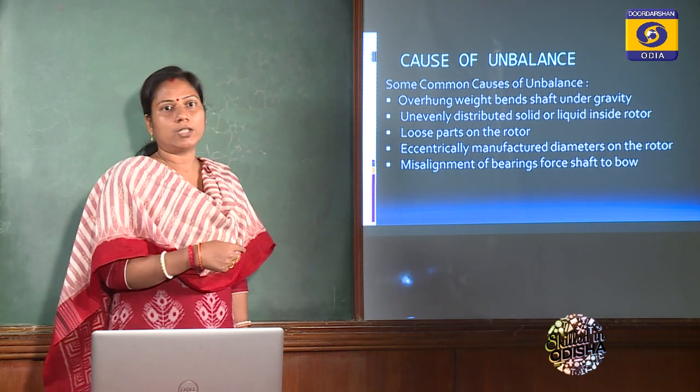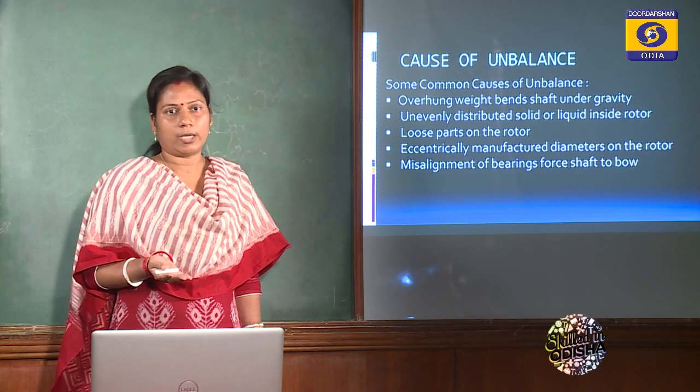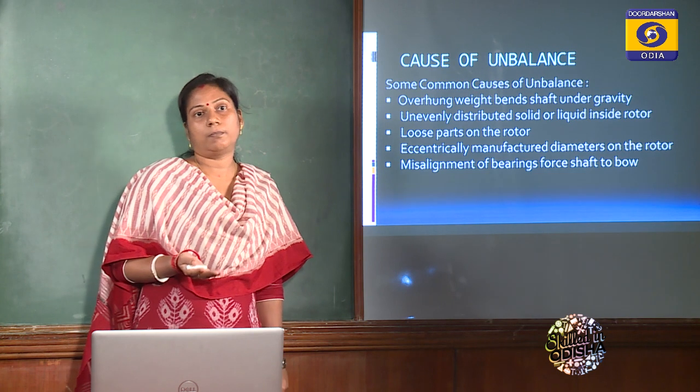Before going to the common causes of unbalance, I just want to explain one thing. Suppose we are considering a particle moving in a circular path. If the particle moves in a circular path, it will experience both centripetal force as well as centrifugal force. This centripetal force is always towards the center and its magnitude will be the same. So no problem with this centripetal force, that is always balanced.